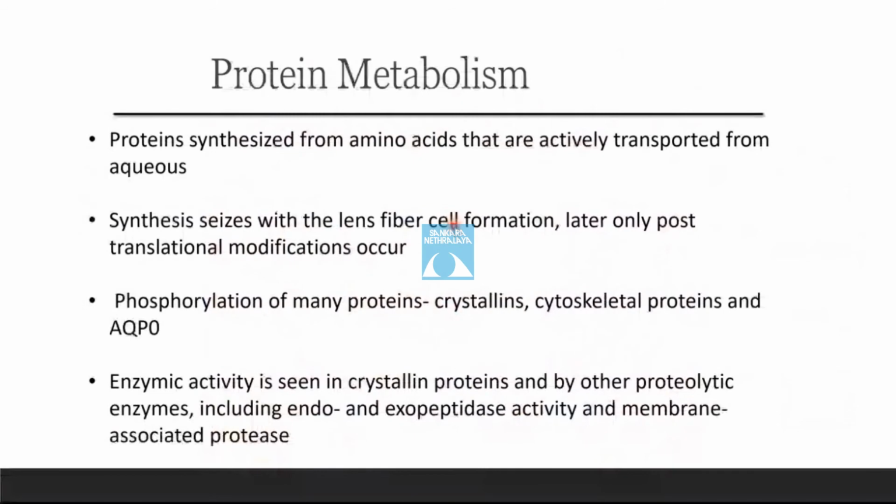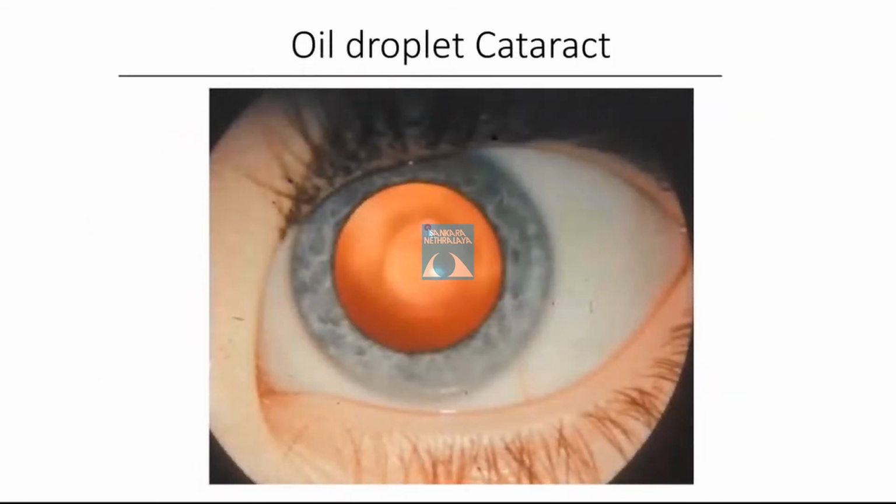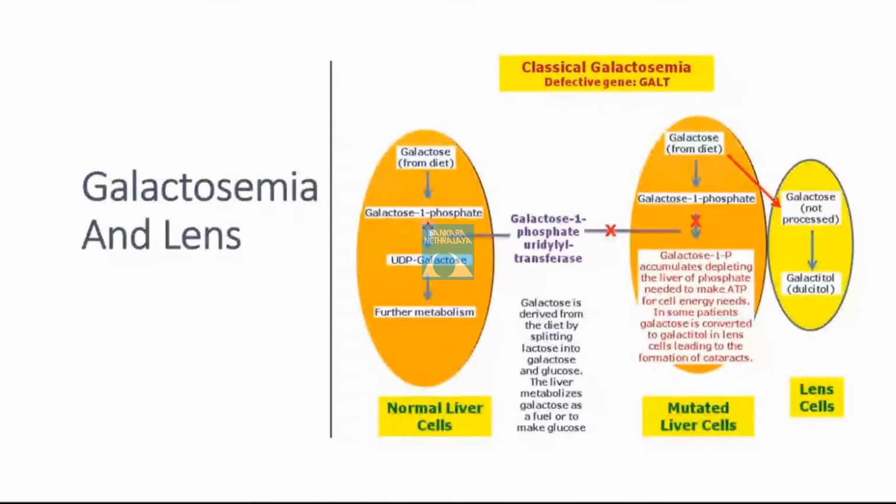Now, the protein metabolism. What are the systemic signs of galactosemia? What will happen if, uncontrolled, you keep giving milk proteins to them? Lactose intolerance. Only lactose intolerance? Is that all that will happen?